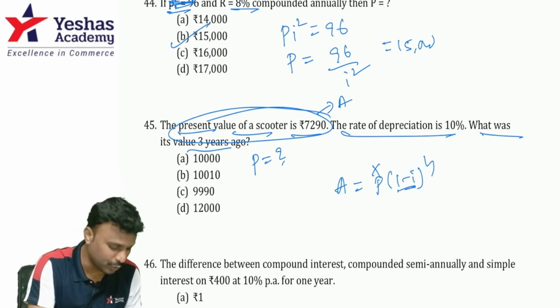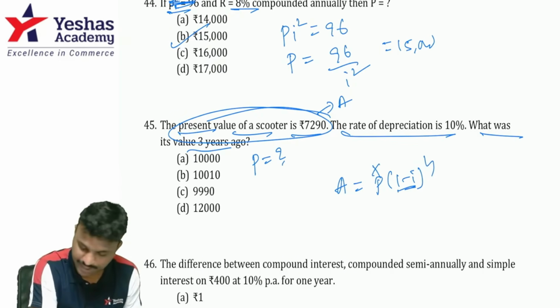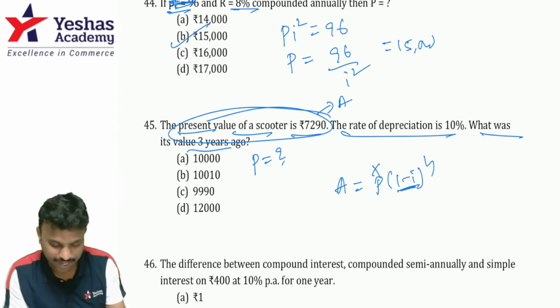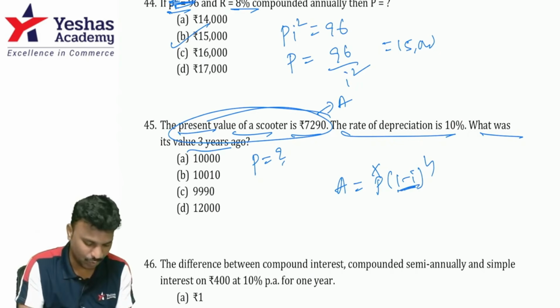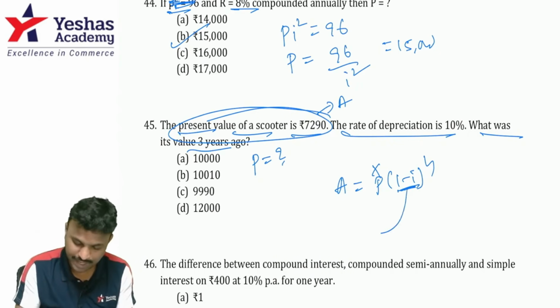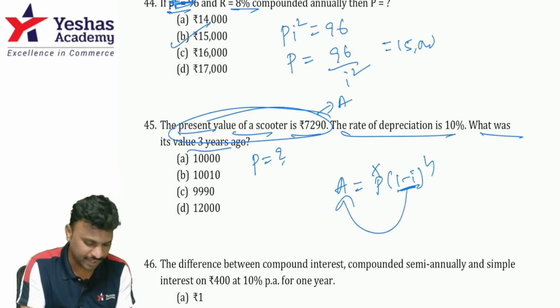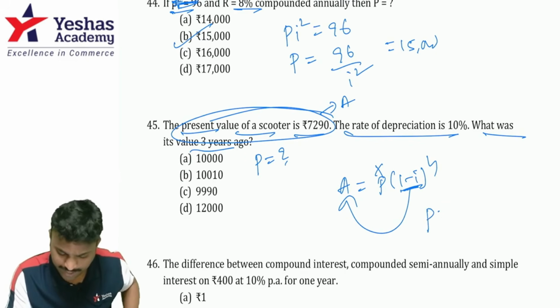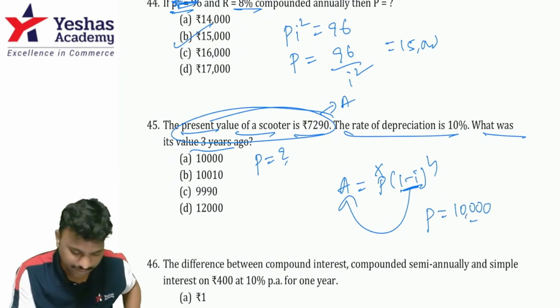So 1 minus I: you do 1 minus 10, press a percentage. It's 1 minus I, and raise the power to 3. Press into 1, 2 times, equal to. You have to press divide, equal to, to take it to the other side, into what is A? 7290. That fetches me 9999.99. That is nothing but 10,000.